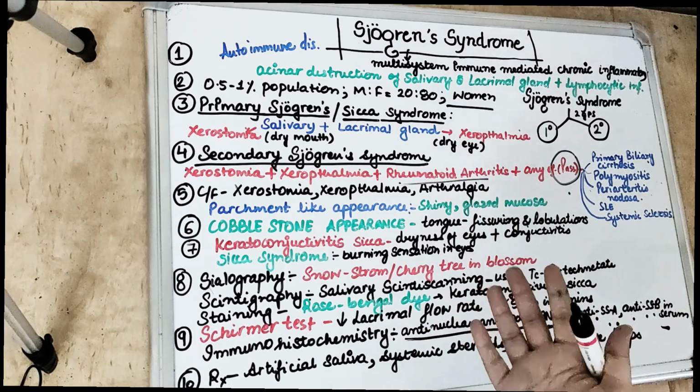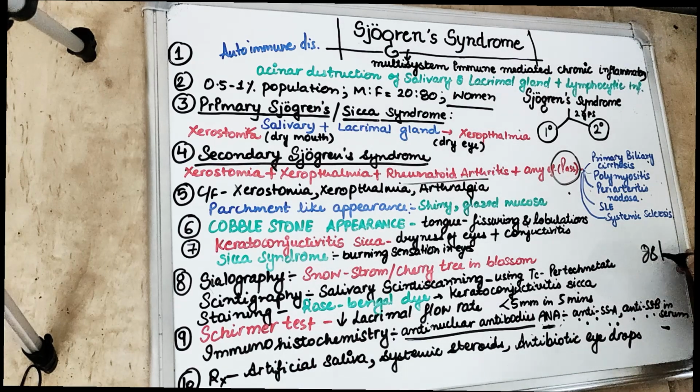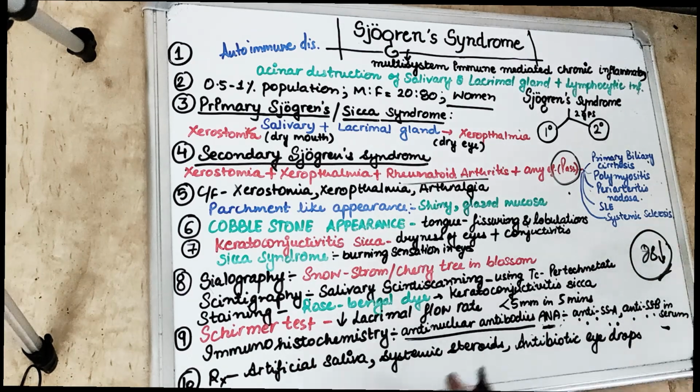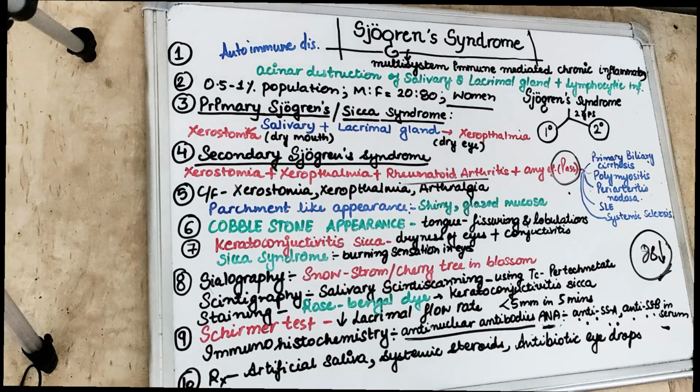And see what happens when there is dry mouth. There will be difficulty in eating, difficulty in swallowing, difficulty in talking. Also there is 88% saliva reduced. So there is a lot of saliva which is reduced in this, and that is why the patient is affected more. The patient can even go into depression, can feel tiredness, can feel fatigue.